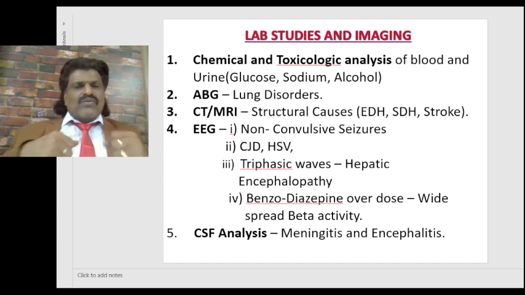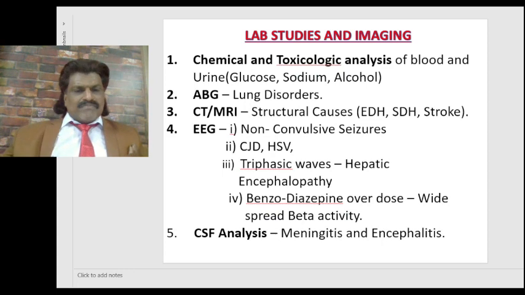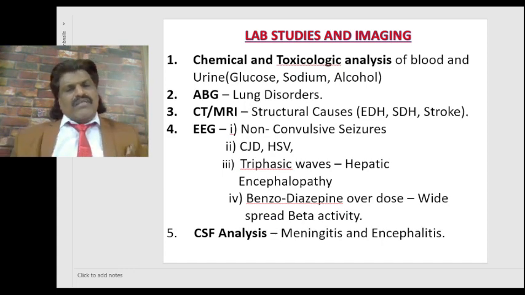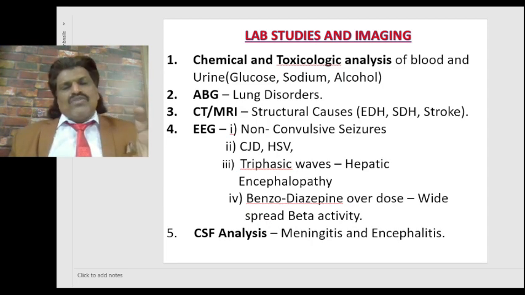If a person is having seizures and is comatose, it is easy to diagnose convulsive seizures. But if a person is not having tonic-clonic movements, but still is unconscious, it could be non-convulsive seizures. Clinically, it is very difficult to pick it up. In such cases, EEG is very useful. So EEG is useful to pick up non-convulsive seizures.